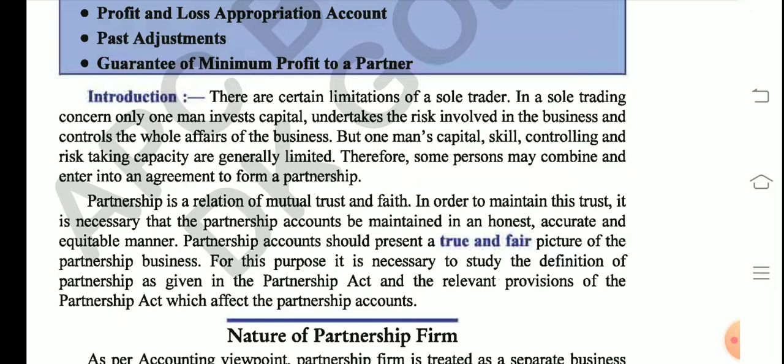By this we mean that they have to be honest, accurate, and act in an equitable manner. That means all the partners have to be equal. They have to present a true and fair picture of the partnership business.